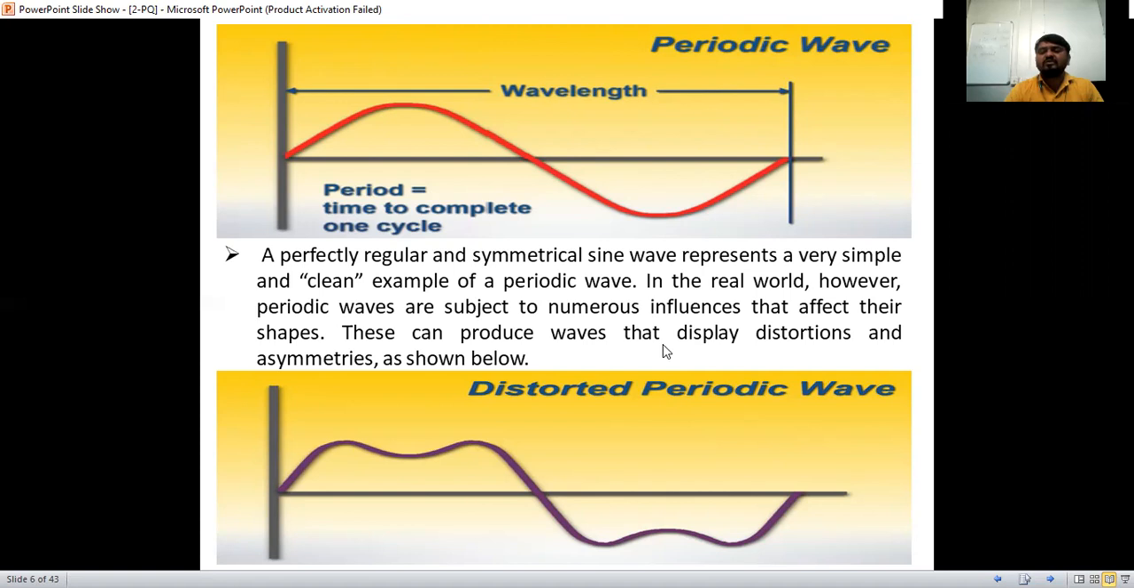These can produce waves that display distortion and asymmetries. Is it symmetric? No, it is not. It is increased here, decreased here, increased here, like that. This is an asymmetric waveform, and we call it a distorted periodic wave. It is distorted, and we can also call it disturbed. How we got this waveform, I will tell in the next diagram.